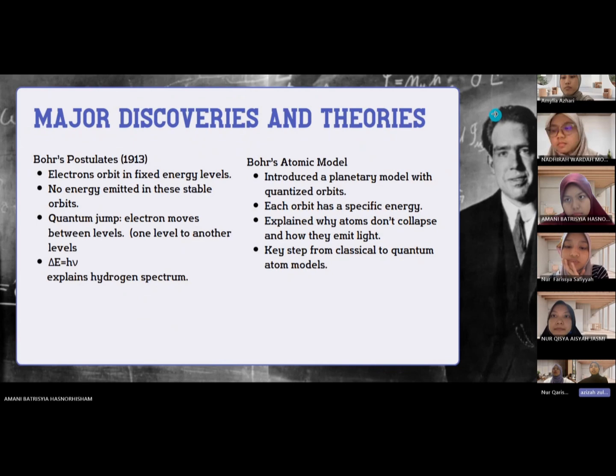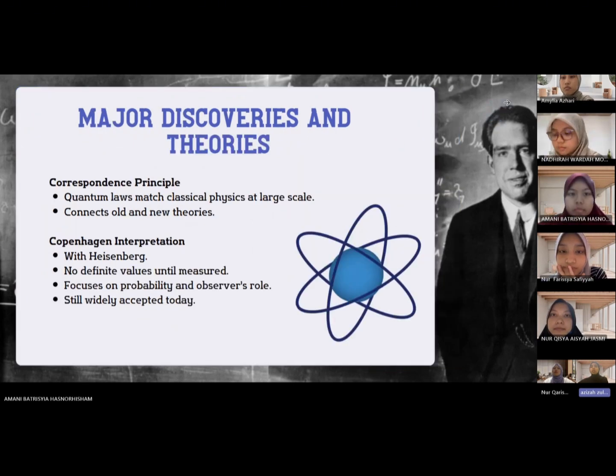Next, in 1920, he introduced the correspondence principle linking quantum results with classical physics at larger scale. In addition, with Heisenberg, he helped develop the Copenhagen interpretation, which says particles have no defined state until measured. It highlights probability and the role of odds, and is still widely accepted today.